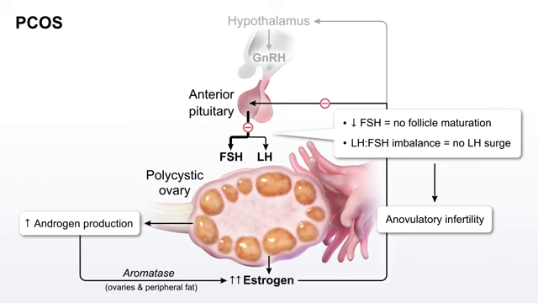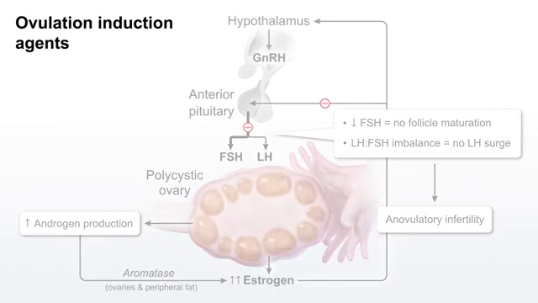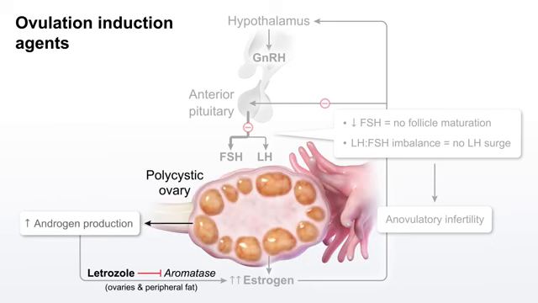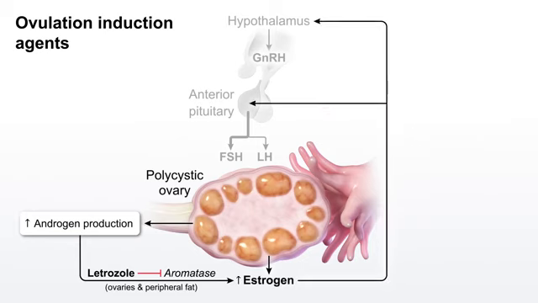Anovulatory infertility can be treated with ovulation induction agents that act at various levels of the HPO axis. Letrozole is an aromatase inhibitor that acts on the ovary to inhibit androgen to estrogen conversion. The resulting decrease in estrogen restores the normal hormonal feedback loop and increases hypothalamic GnRH and pituitary FSH release.